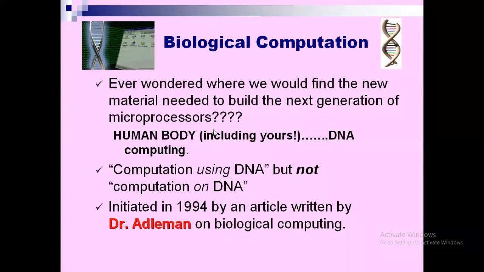So in the human body, where are the microprocessors available? Human cells have a very important microprocessor located inside the nucleus of the cell, that is called DNA. DNA has the genetic information. So for getting any information from the biological system, you have to go for DNA computing. So what is DNA computing? Computation using DNA molecule. That is called DNA computing or biological computation.